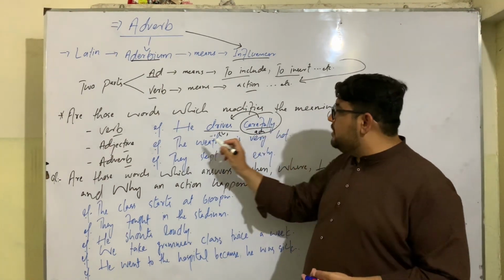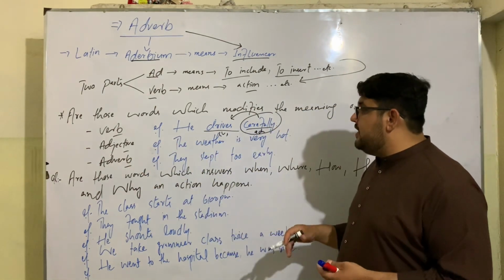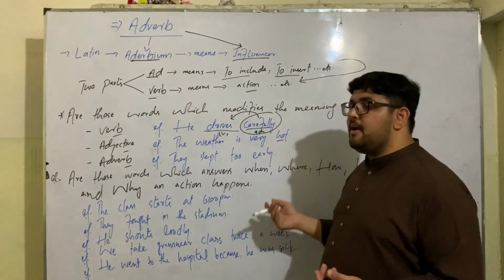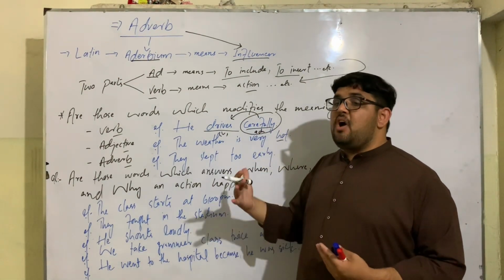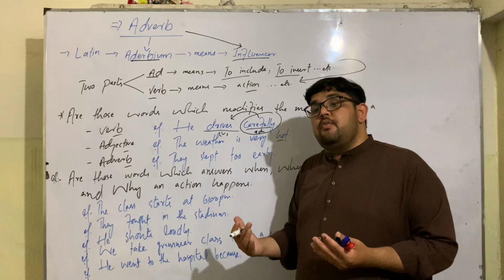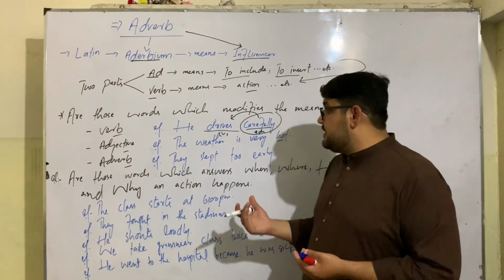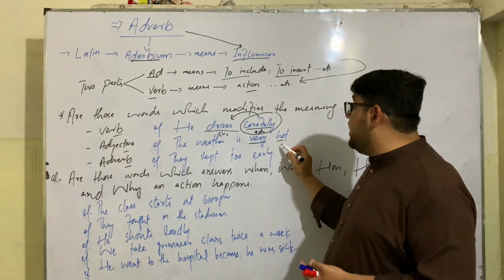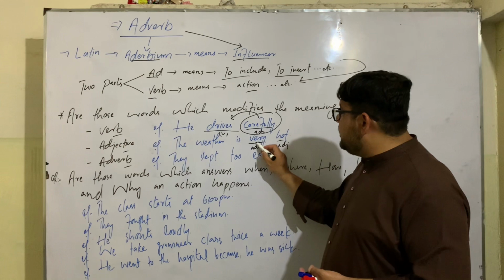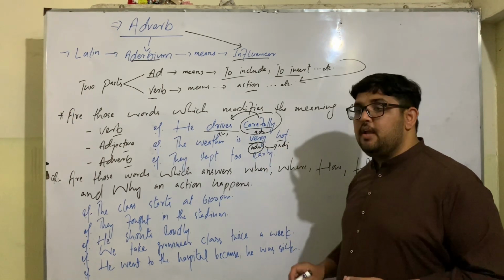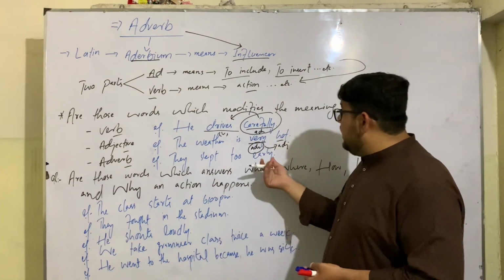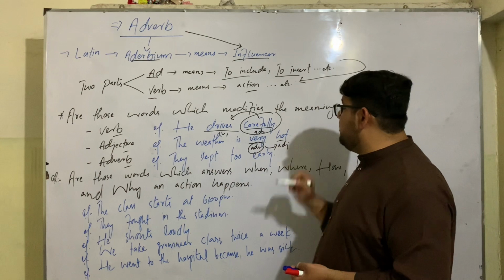An adverb also changes the meaning of an adjective in a sentence. Like if I just say the weather is hot, now we don't know the degree of hotness, the level of hotness. But if I add an adverb, it shows the level of hotness. Like the weather is very hot. Here hot is an adjective, very is an adverb. It modifies the meaning of an adjective in a sentence.